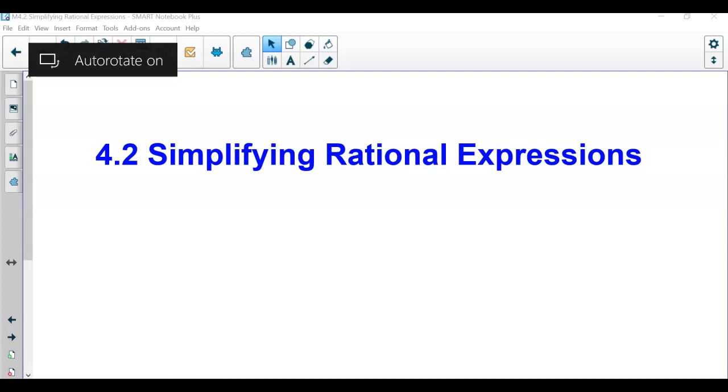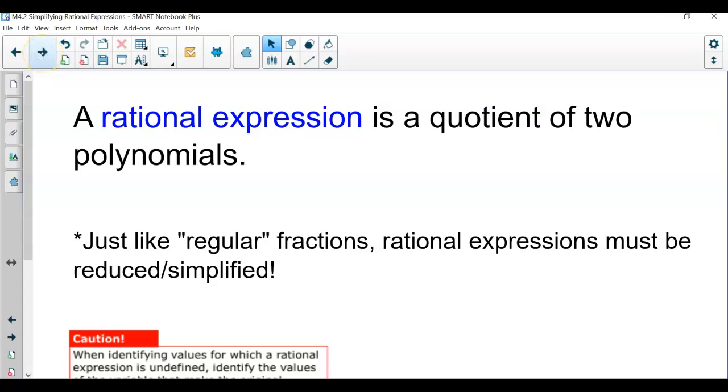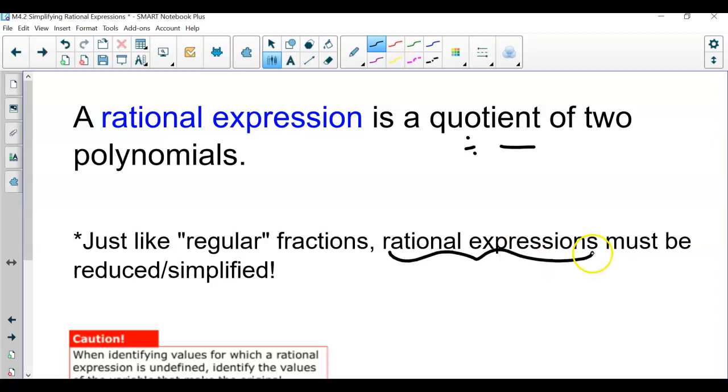In this video, I'm now going over our first lesson, which is going over rational expressions and simplifying them. So just keep in mind that a rational expression is just a quotient of two polynomials. So remember, a quotient, guys, is like if we had division, like a fraction bar. So really, they're just like regular fractions. It's just that now with rational expressions, we have to make sure that they are simplified.